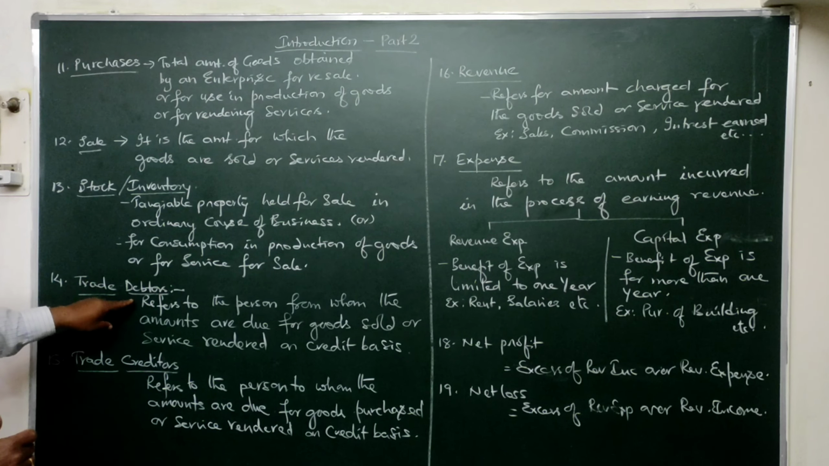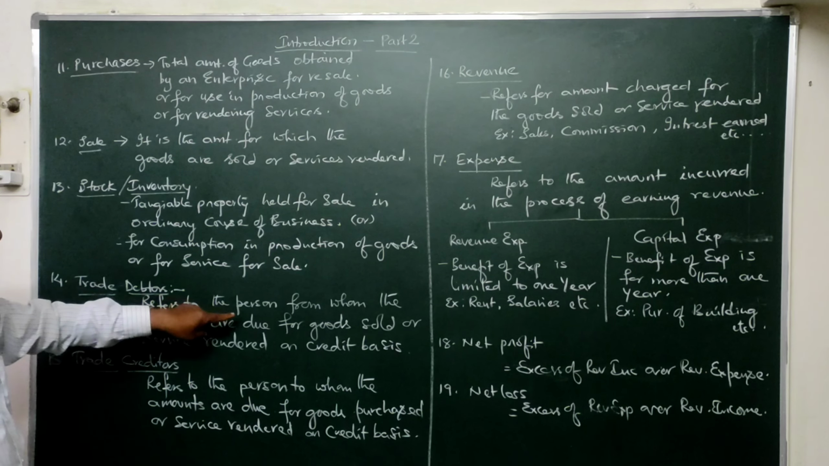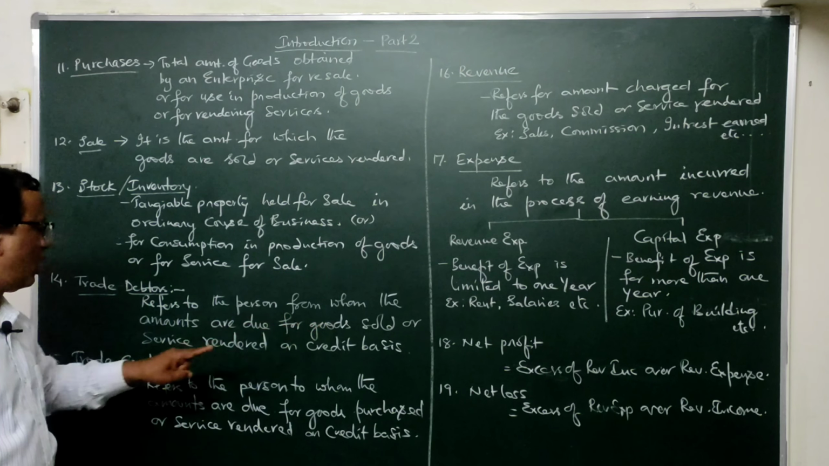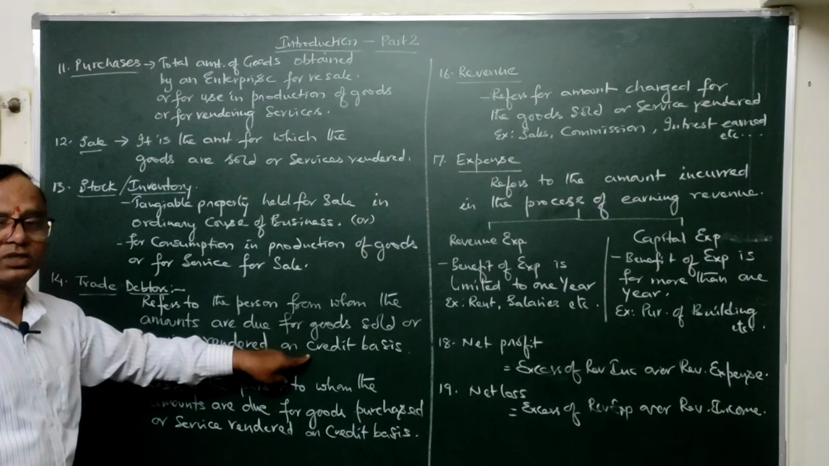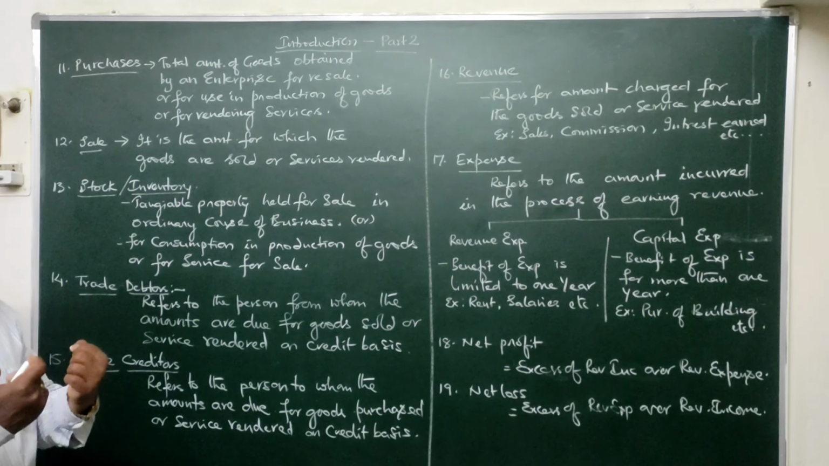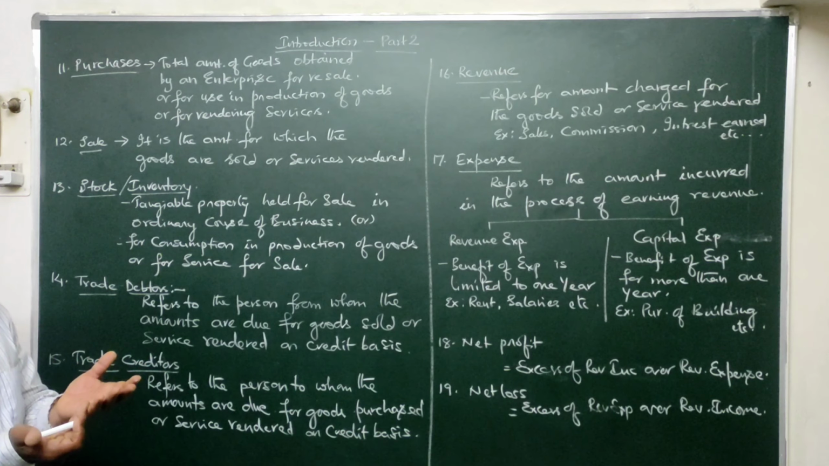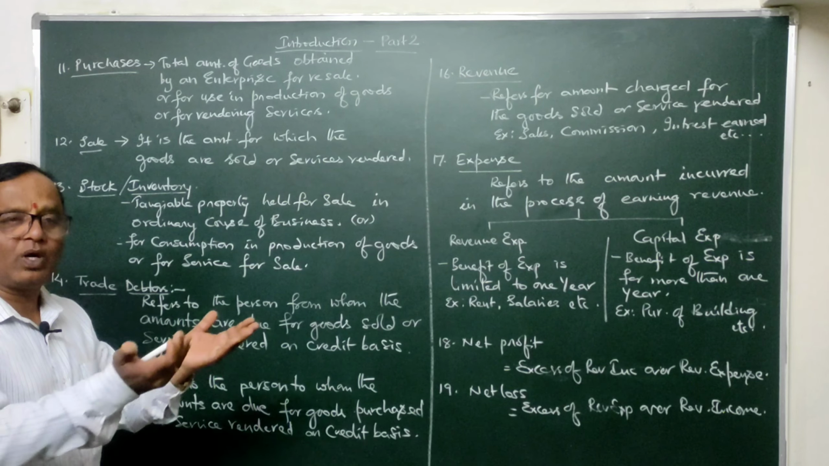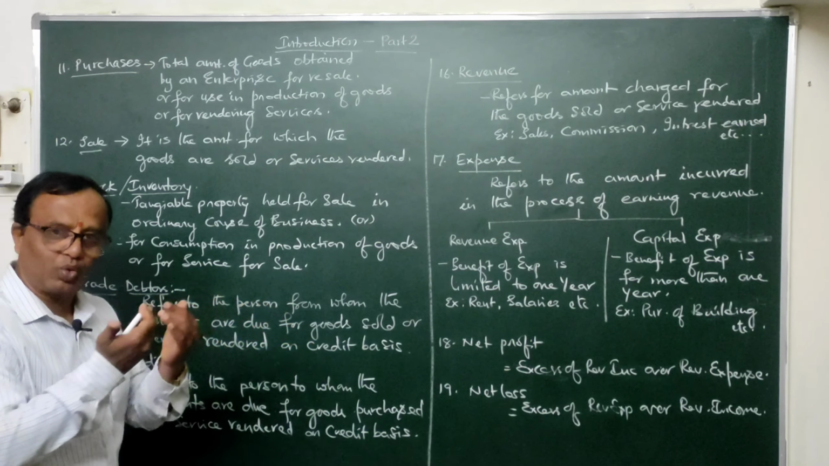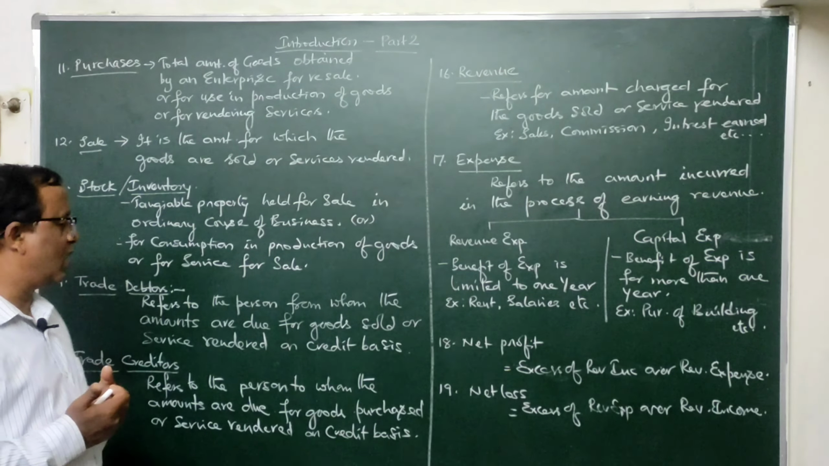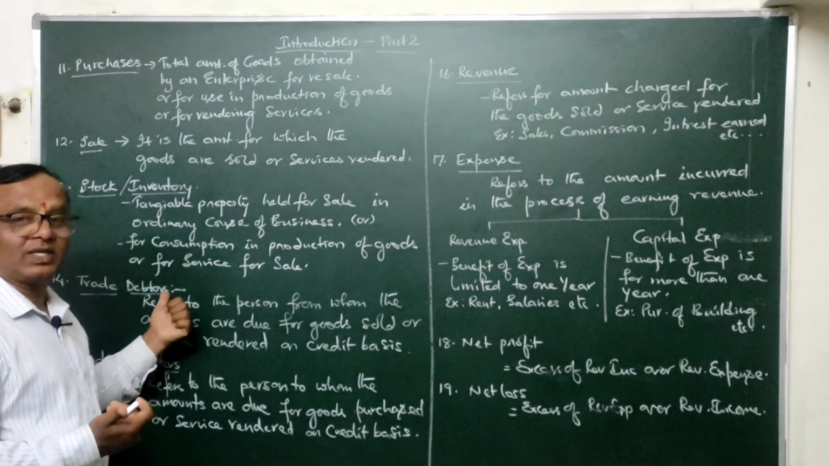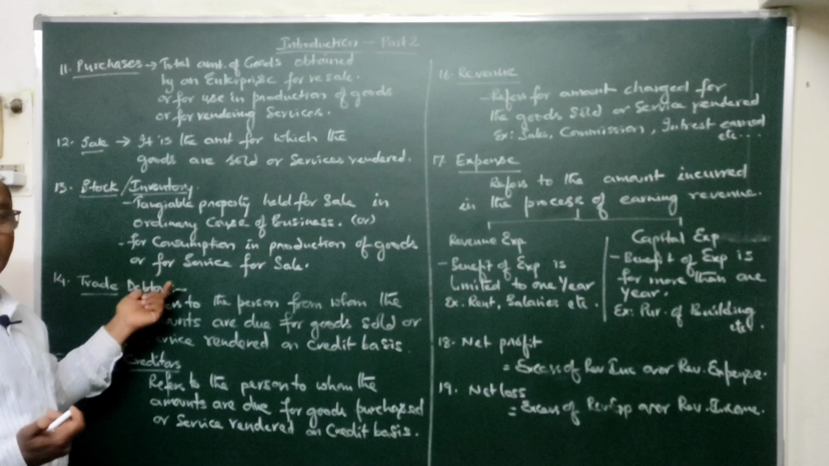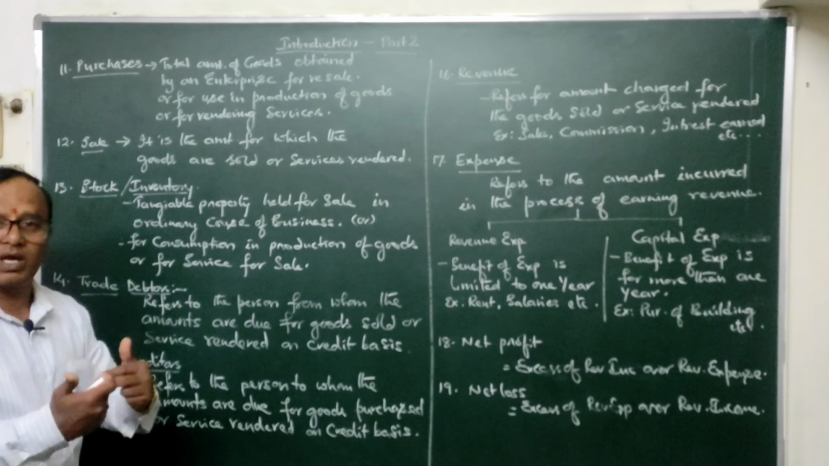Then, next, trade debtors. Trade debtors refers to the person from whom the amounts are due for goods sold or services rendered on credit basis. That means when our business has sold goods to some party on credit, or services are rendered on credit, whatever amount that particular person owes to our business, that person is called a debtor. We are calling it a trade debtor because this person has become a debtor because of the trade activity which we have taken with him.